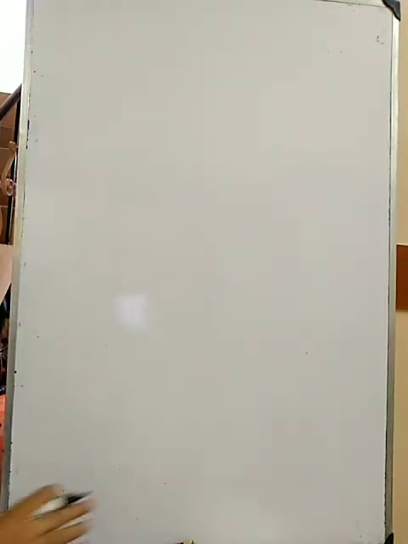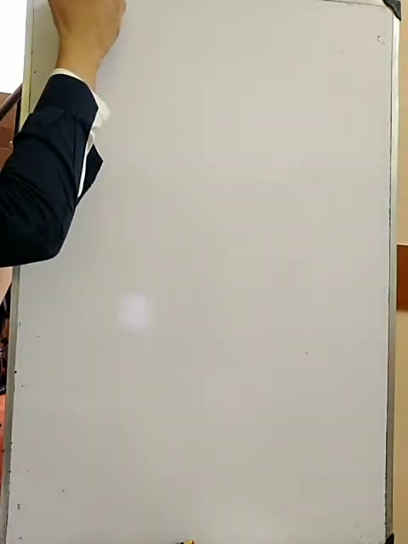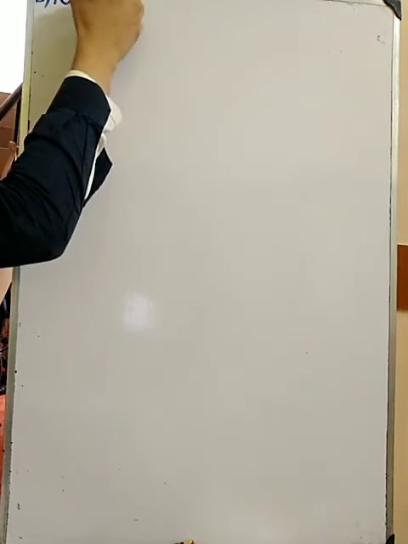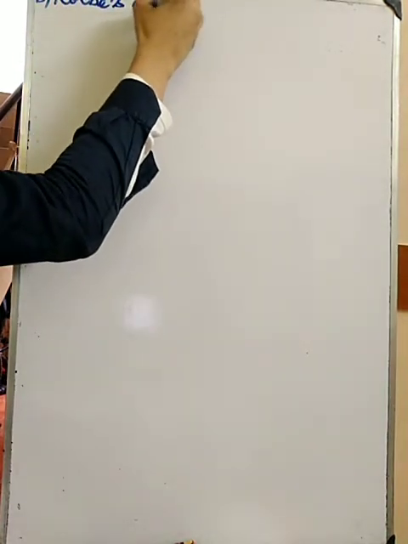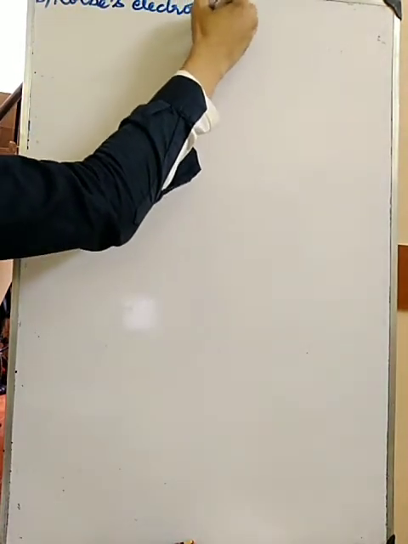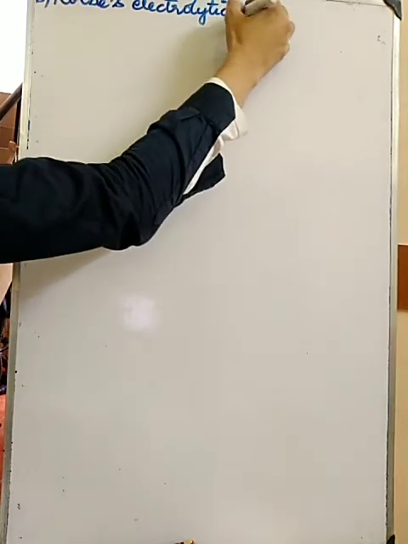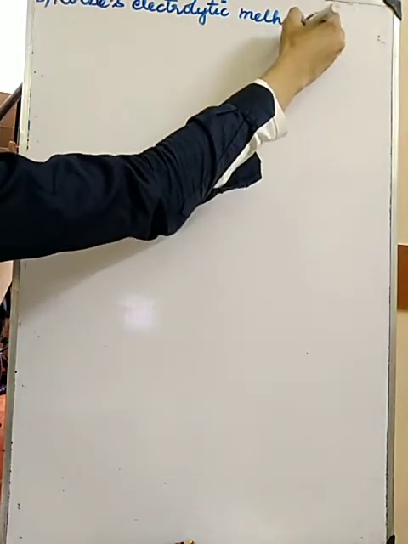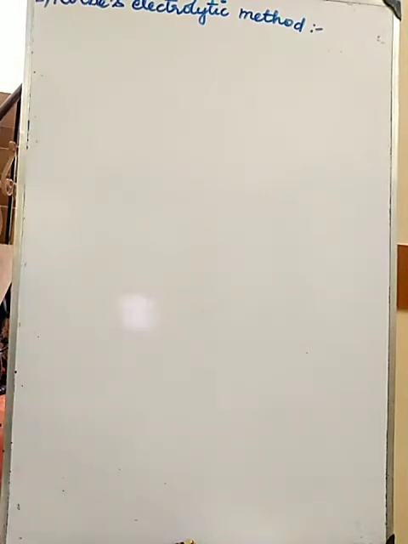From carboxylic acid itself, one more method is there. So first method, decarboxylation, we studied. The next one is Kolbe's electrolytic method.